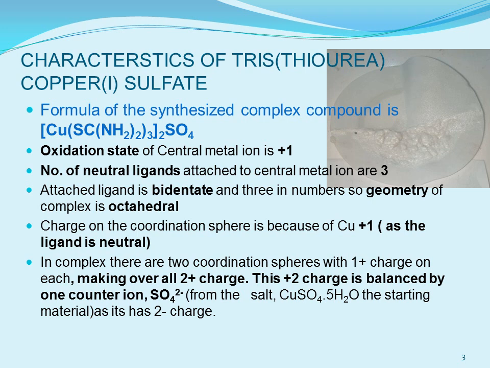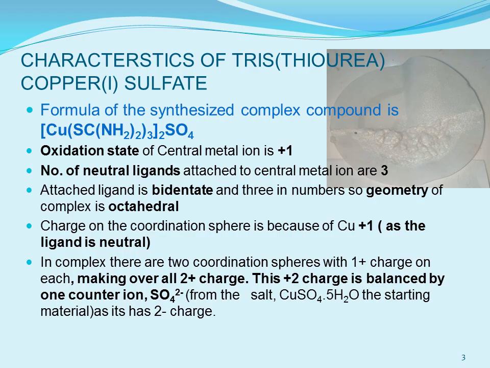Outside the coordination sphere, one sulfate is balancing the charge. That means जो कोऑर्डिनेशन स्फीयर पे +2 चार्ज आ रहा है एक कॉपर की वजह से, because copper is in +1 oxidation state, that has been balanced by one sulfate counter ion.